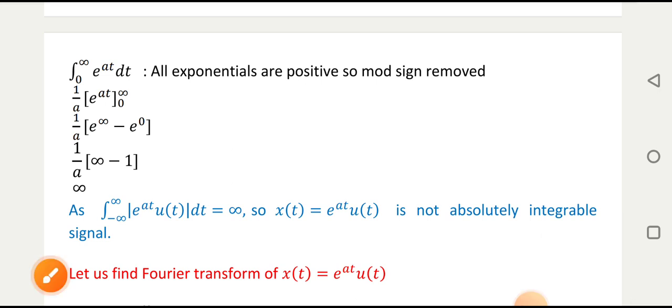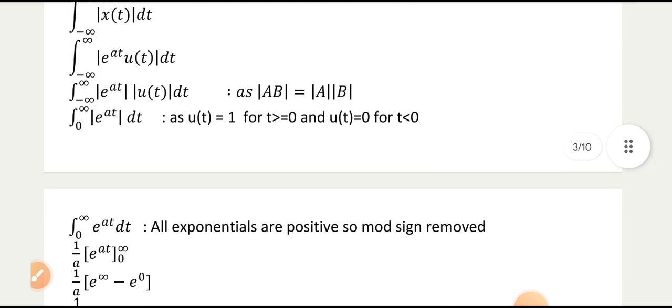So till now we have seen how to check whether the signal has finite area, or whether the signal is absolutely integrable or not. For that you have to compute what?